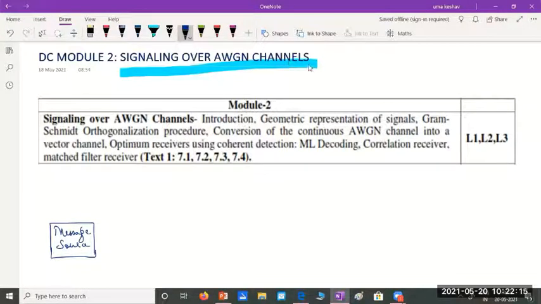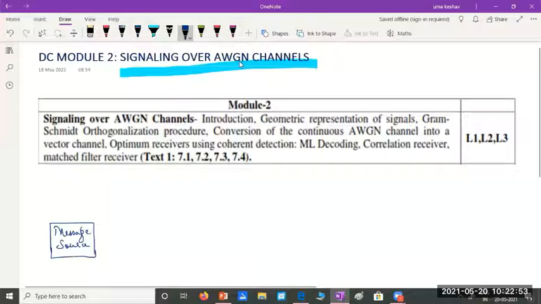And in the channels, if we consider only additive noise, then we'll be talking about additive white Gaussian noise and how that noise affects the signals traveling over a channel. So when I have a signal being sent over a channel and that channel is affected with additive white Gaussian noise, what type of signaling should I do? How should I choose the input signals? What type of input signals can I use to minimize the effect of noise?